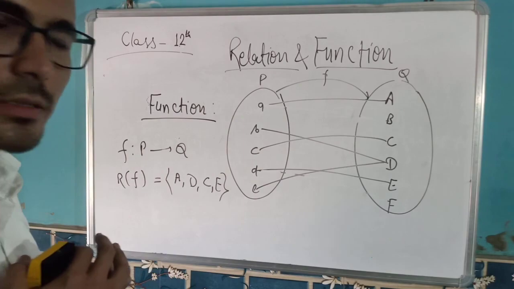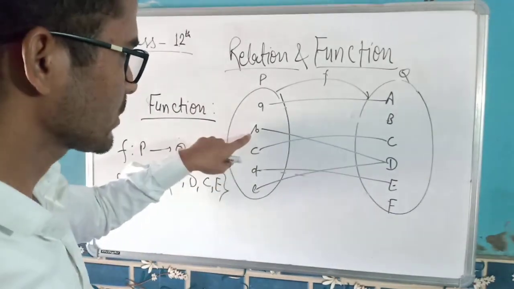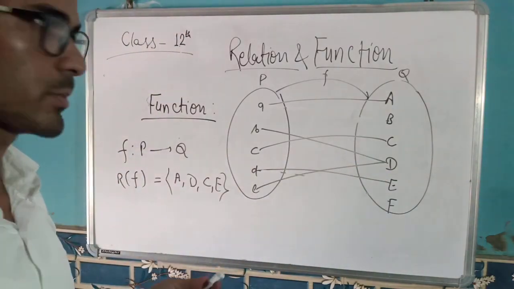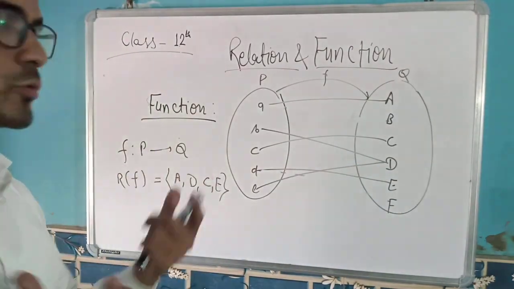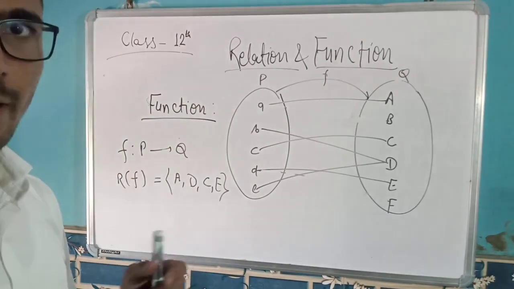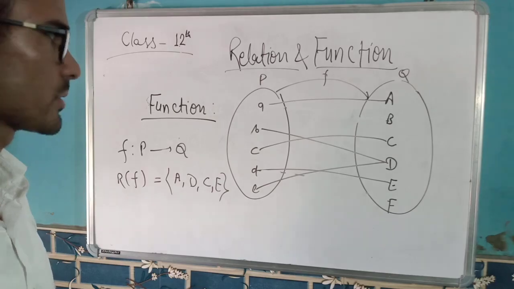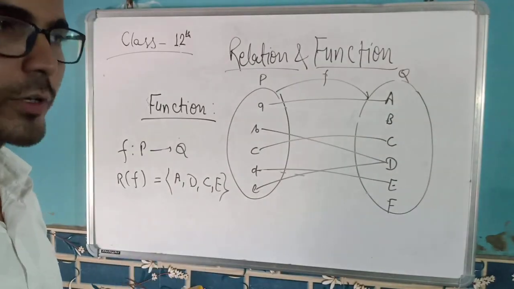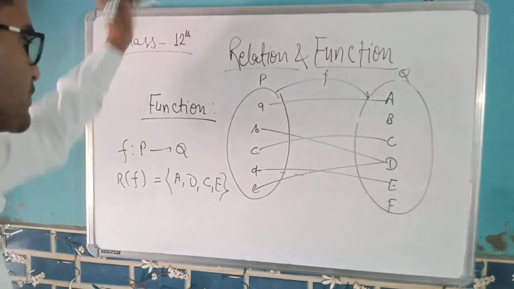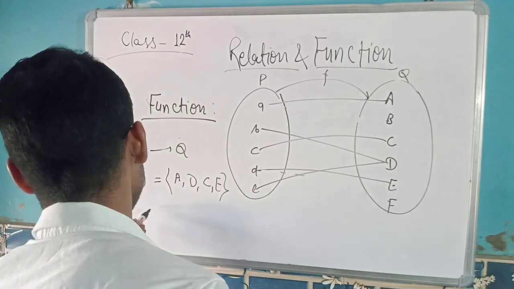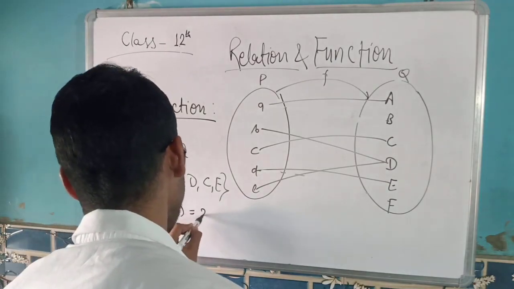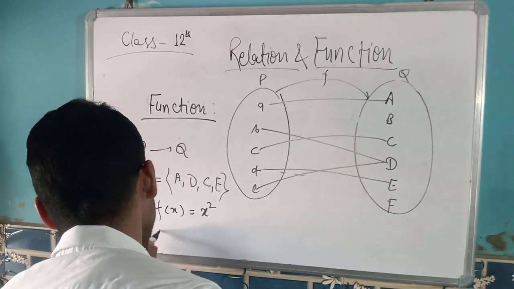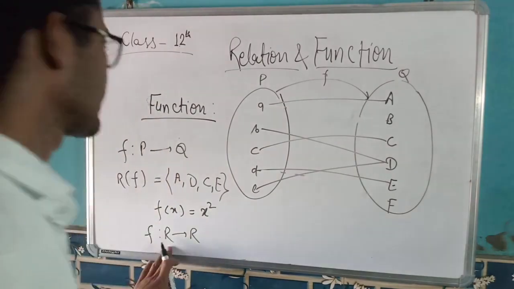Now you can also ask, hello, here there are two elements connected with the same element. Can it be possible? Of course it is possible, because two different points can have the same value. A function can have the same value at two points. Let's say I give you a function f of x equal to x square. This is a function, right? From, let's say, the real line to the real line again. It's from R to R, real numbers to real numbers.